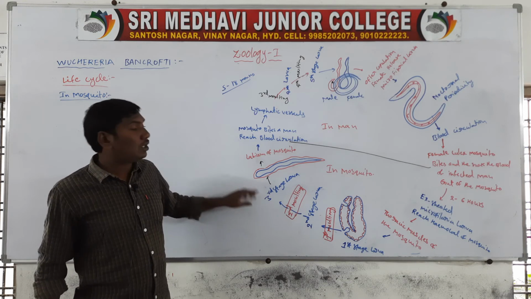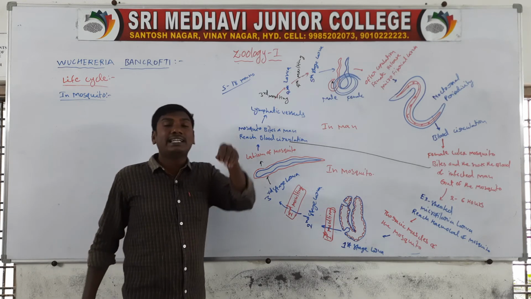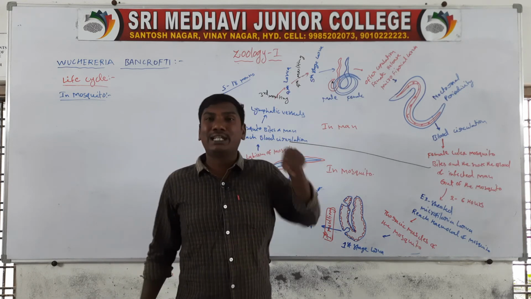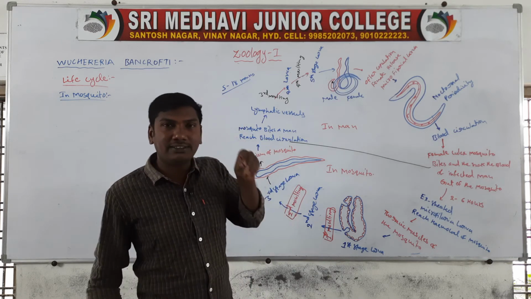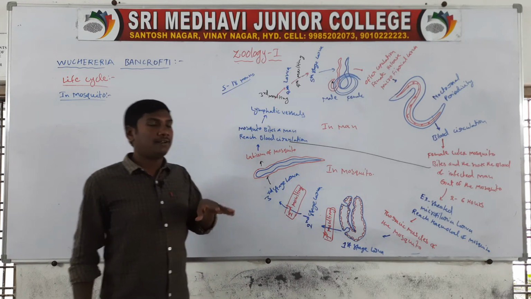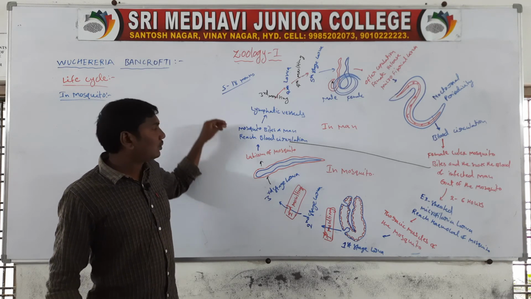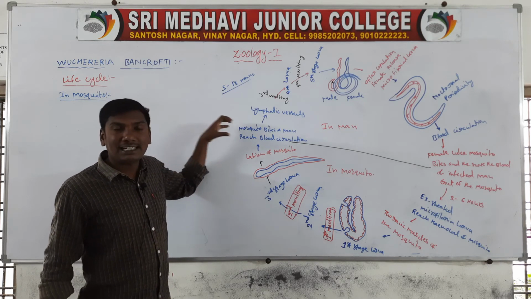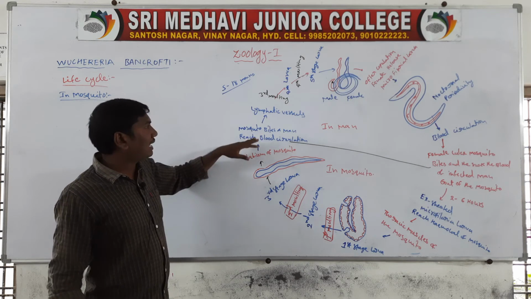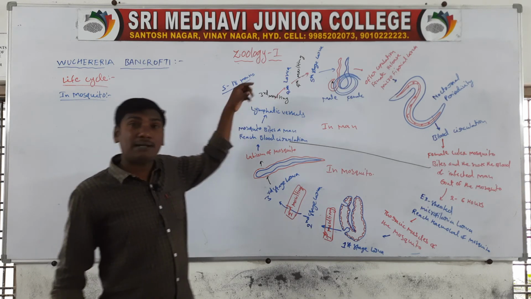The third stage larva is the infective stage of Wuchereria bancrofti. Then the mosquito bites new persons, new human beings. The larva enter into the blood circulation of human beings and reach the lymphatic vessels of human beings.